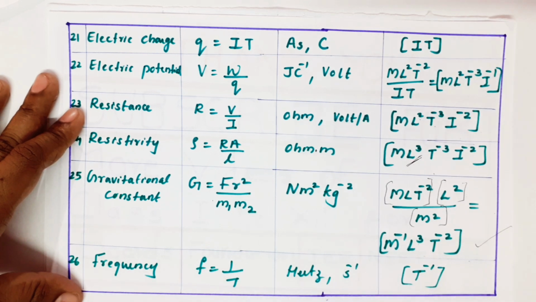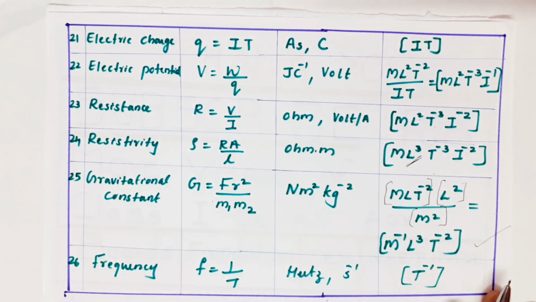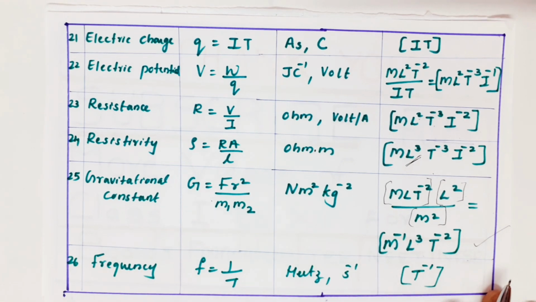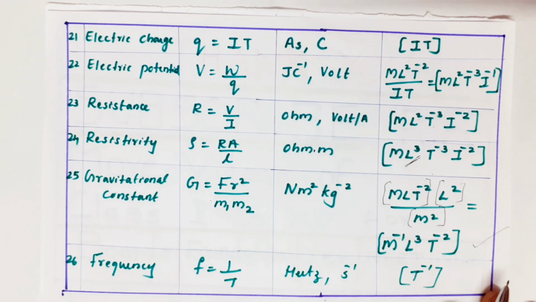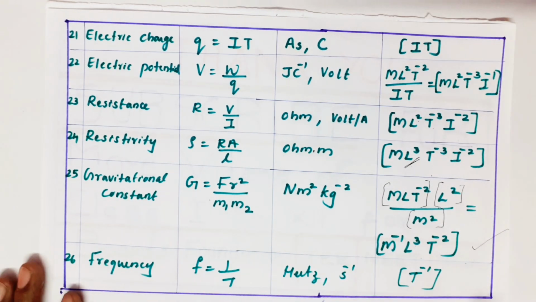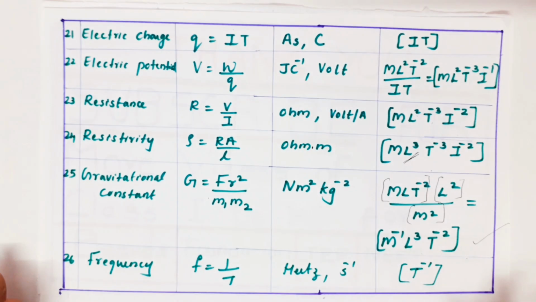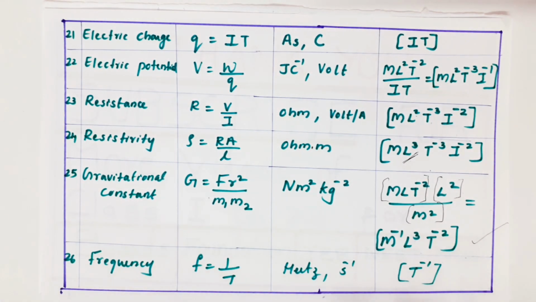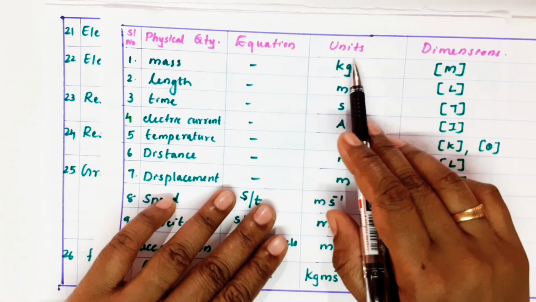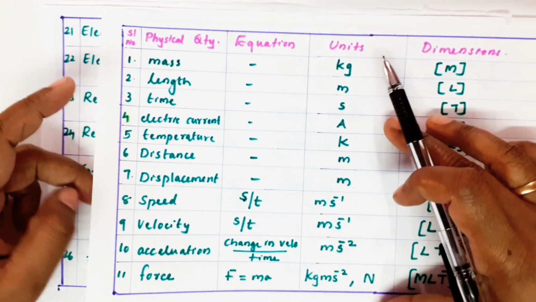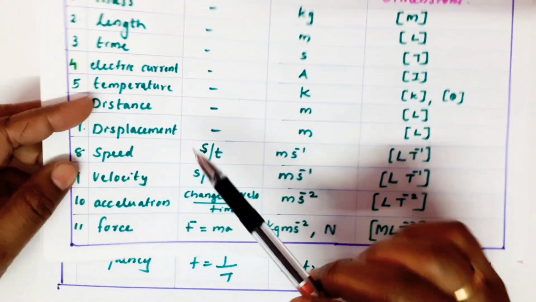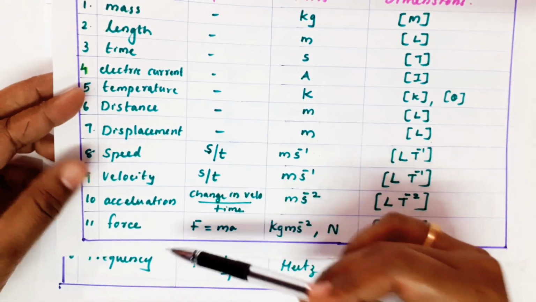So I just discussed only 26 physical quantities, and lots of physical quantities are there that you will learn in class 11 and class 12. That time you have to write the dimension for all. Writing dimension is not a tough thing. Only one thing you should remember: the equation first. First you write the equations, then you write the unit. Basics you learn. Basic is this only: speed, velocity, acceleration, force.